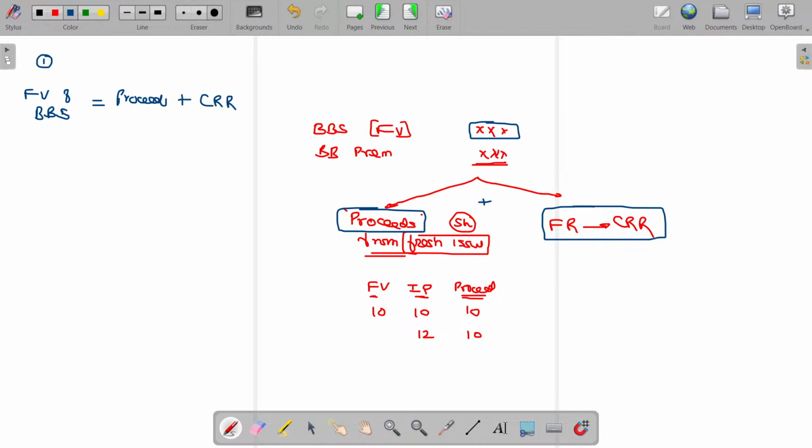The second one is all about fundraising. To buy back, do you have cash or not? Fund requirement: cash required for buyback, minus any balance you have. If nothing is stated, you assume the cash and bank balance you have.